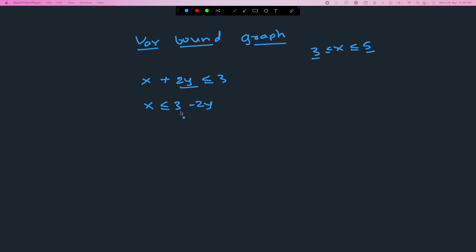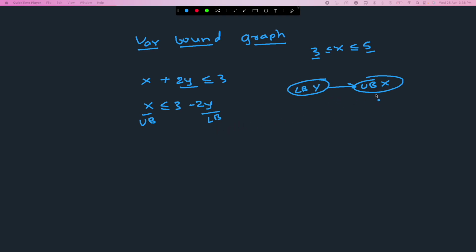A lower bound on y basically implies an upper bound on x. So we can put this relation over here: lower bound on y implies upper bound on x.